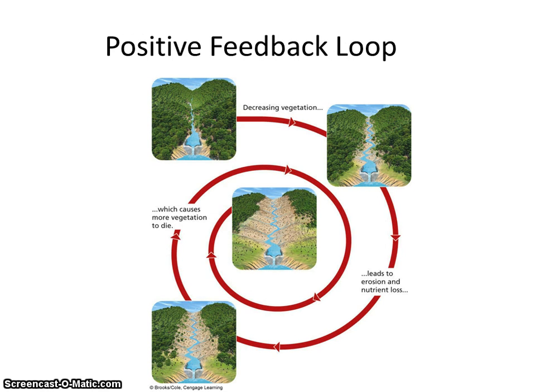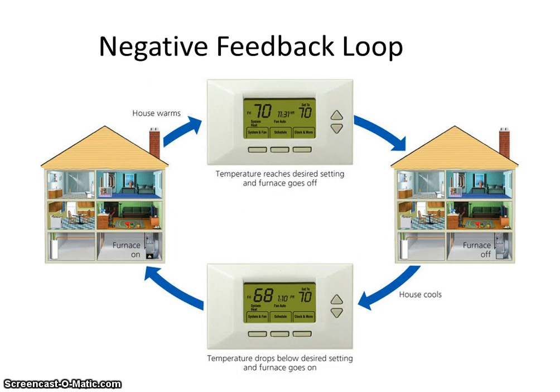We also discussed in this chapter, this is chapter 2 information, positive and negative feedback loops. When we talked about systems and inputs and outputs, what's going on? With a positive feedback loop, you change in the same direction. So when you decrease vegetation, it increases erosion, increases runoff, reduces nutrients in the soil, which decreases vegetation, and it continues to spiral out of control. So a positive feedback loop does not mean it's a good thing. It means it goes in the same direction. However, a negative feedback loop changes the direction you're going.